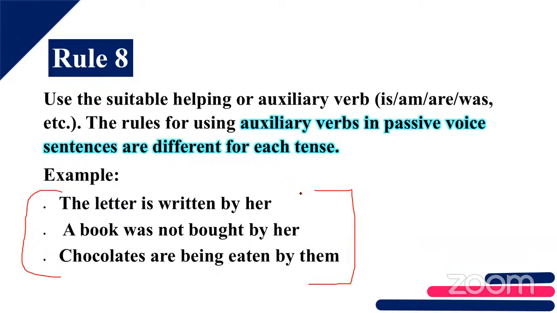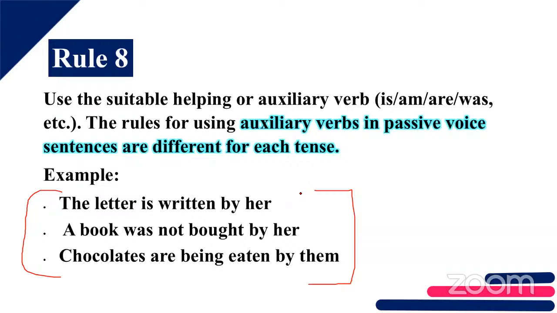In which tense is it, Kana? Chocolates are being eaten by them. Eaten, V3, ma'am. Yes. What tense is it? I'm asking. Present tense.